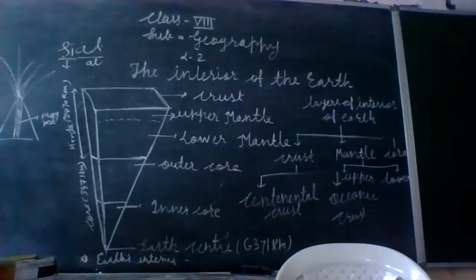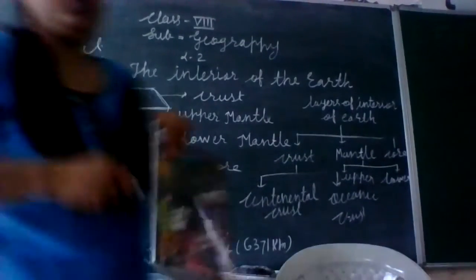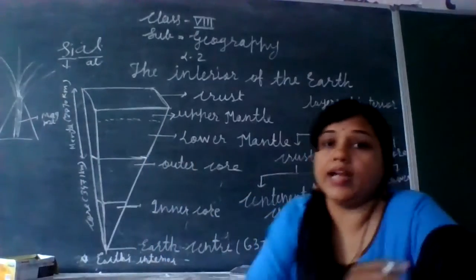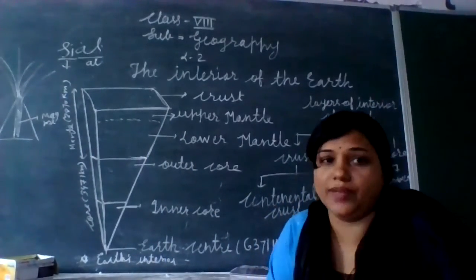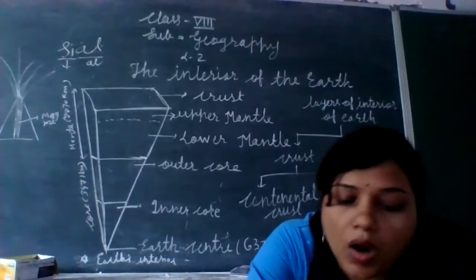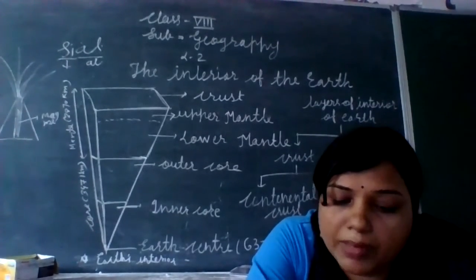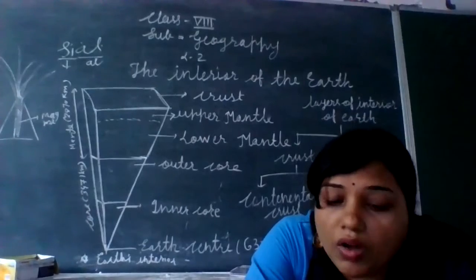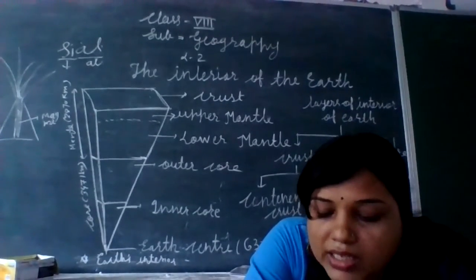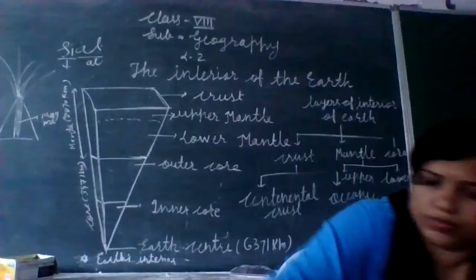Whatever it is emitting is nothing but the magma, and it is very hot. So what is magma? Magma is the hot fluid or semi-fluid material below or within the earth crust from which lava and other igneous rock is formed.